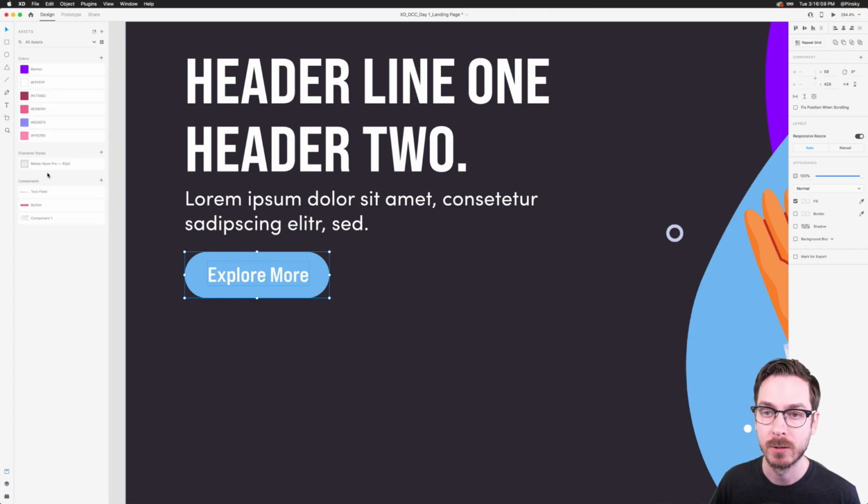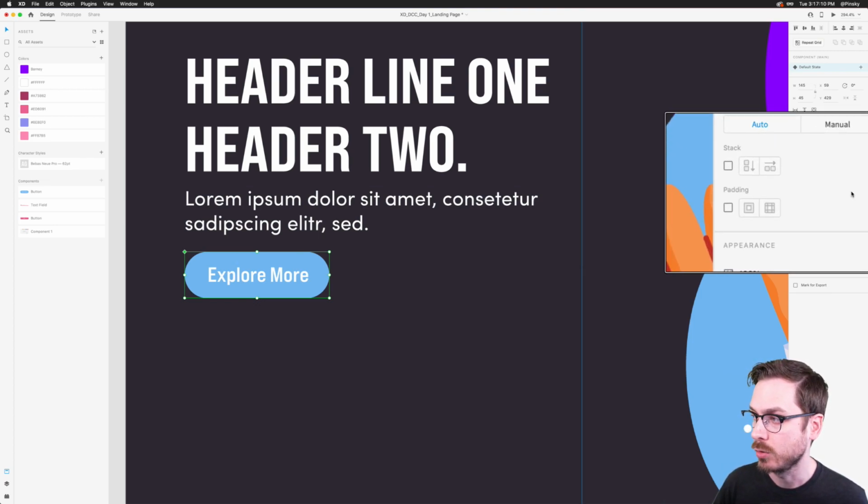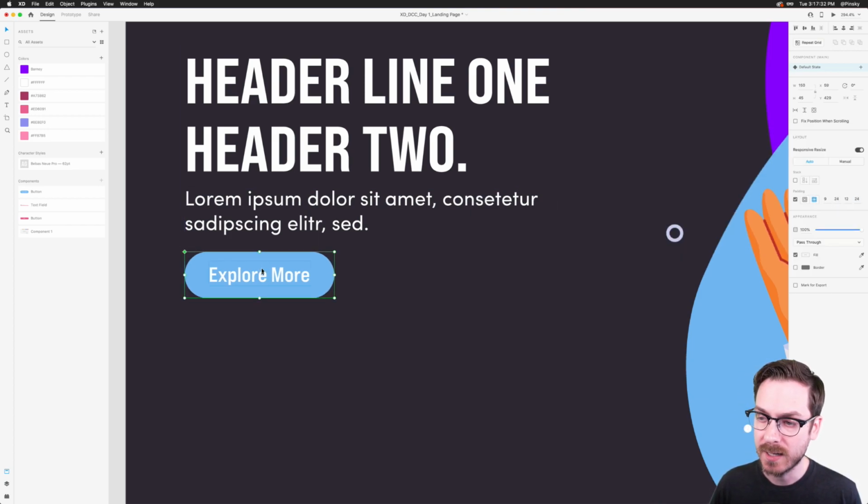Now, inside of my assets panel, I've got the component section down here at the bottom, and I can press that plus button one more time, go ahead and name this button, and there's a few things we can do now. One, we can turn on padding over to the left. I'm not too worried about stacking at this point. We're going to explore stacking a little bit later on in the challenge, but what padding will allow you to do is define how much space is around the various elements inside of this container. In this case, it's a button. So I can make sure, let's say each one is 24 pixels, right? But what's more important is it'll also allow that background to automatically expand as you are typing.